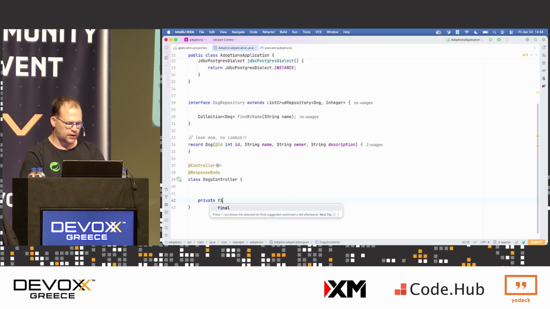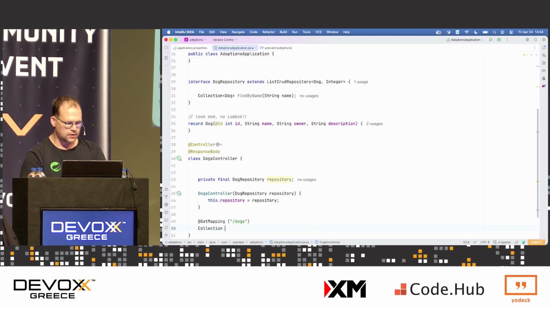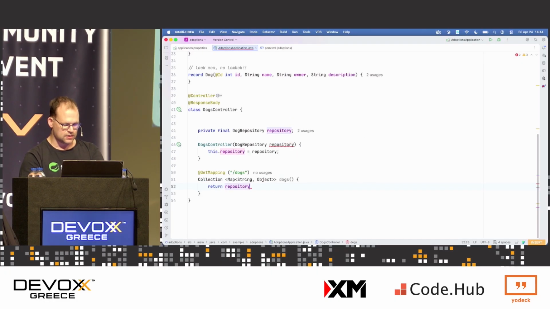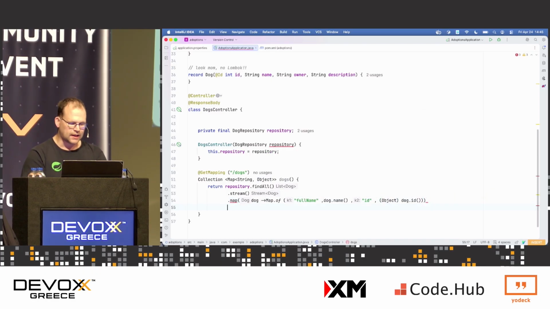Let's use it here. Private final DogRepository. Add that to the constructor. Dogs collection. To start, to make this work, I'm just going to return a subset of the data that I need. We don't need all of it, the requirements are simple. Take the dog, return the full name of the dog, dog.id, dog.name, and the ID is dog.id. And of course, the lowest common denominator type between Integer and String is Serializable, not Object. So you have to downcast, otherwise this has to be Serializable, which I don't want. Okay, so there's my endpoint.